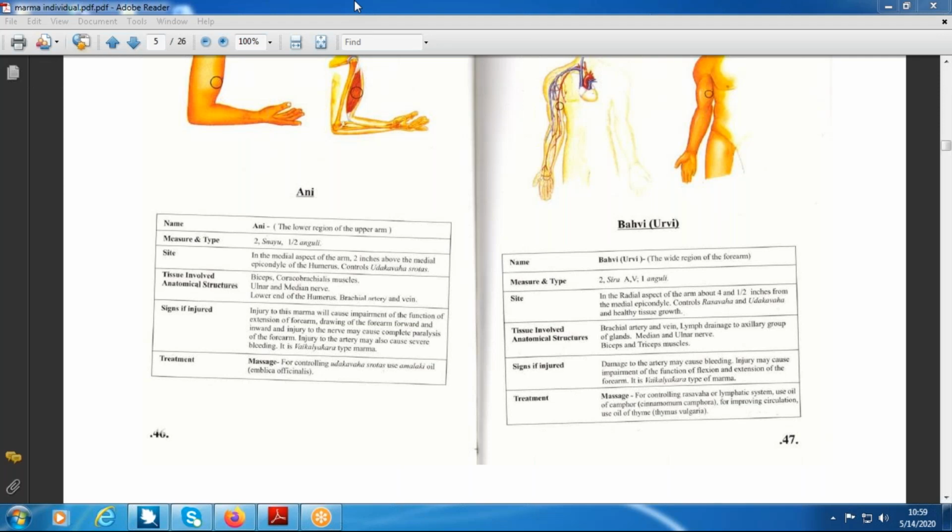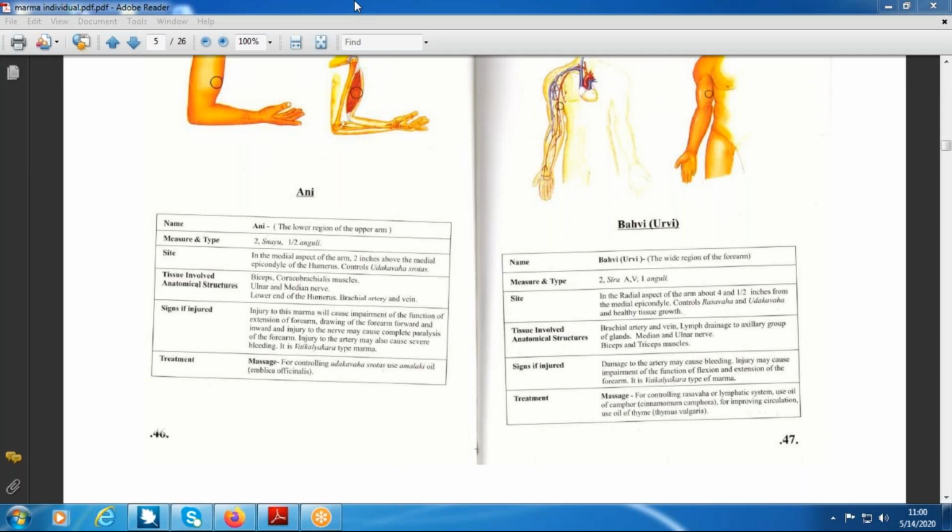Please tell anyone, please just name the joints of the upper limb. Important joints of the upper limb. Shoulder joint, elbow joint, wrist joint. Okay. Very good. Just name the bones of the upper limb. Few bones. Humerus, radius, ulna. Metacarpal. Carpal bones, metacarpal bones, phalanges, clavicle, scapula. So many things are there.